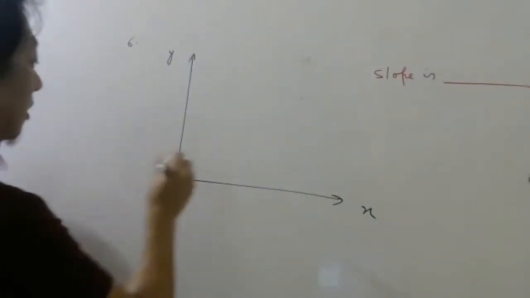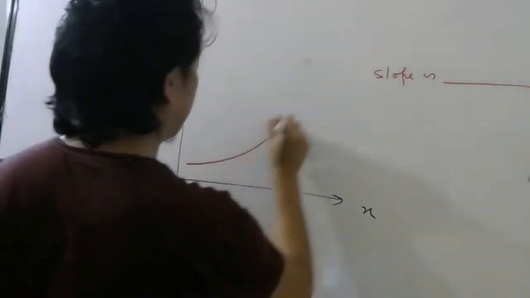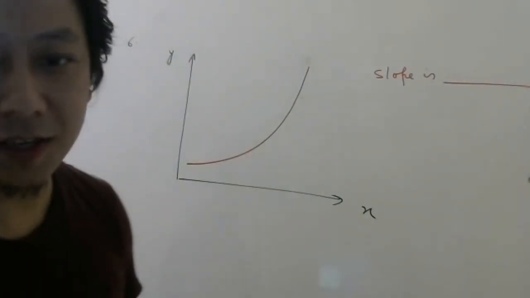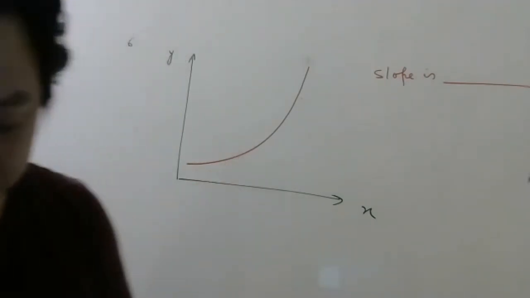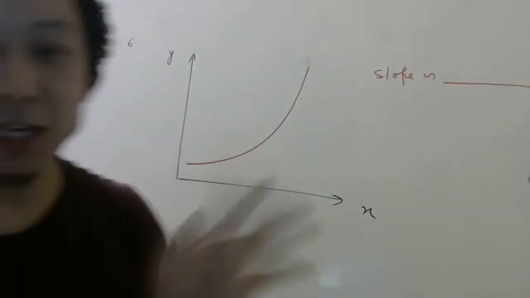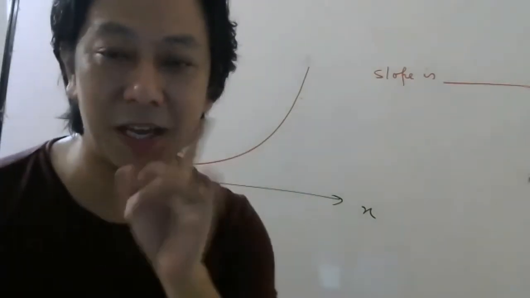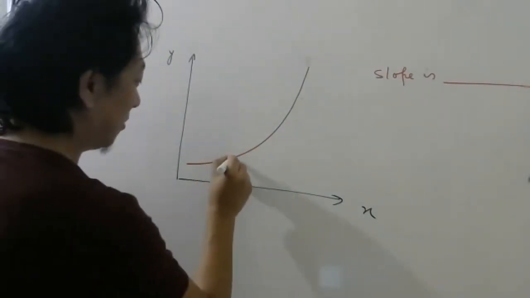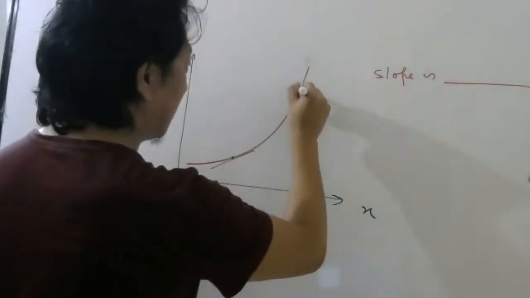Then I want to talk about this one. So here, is the slope decreasing or increasing? Forget increasing or decreasing, forget about the sign. Increasing. Very good. So what you did, you made a tangent here and a tangent here.